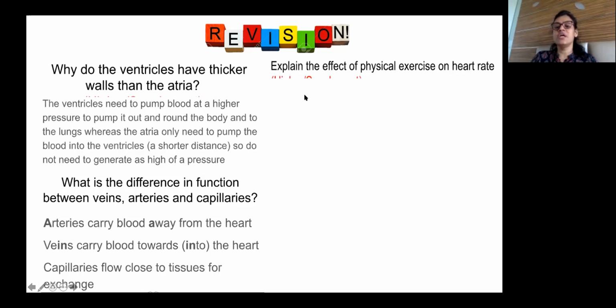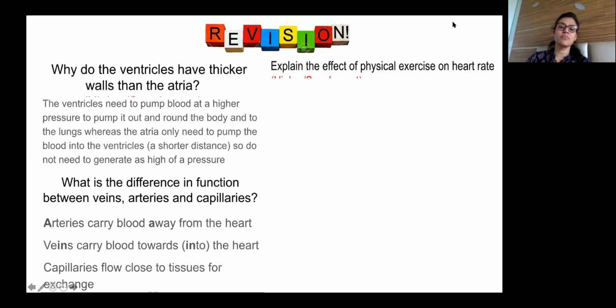Explain the effect of physical exercise on heart rate. Okay, Shafia is feeling bored. Yeah, Shafia, tell me. Explain the effect of physical exercise on heart rate. What happens when you do physical exercise? Think. You did one activity also.